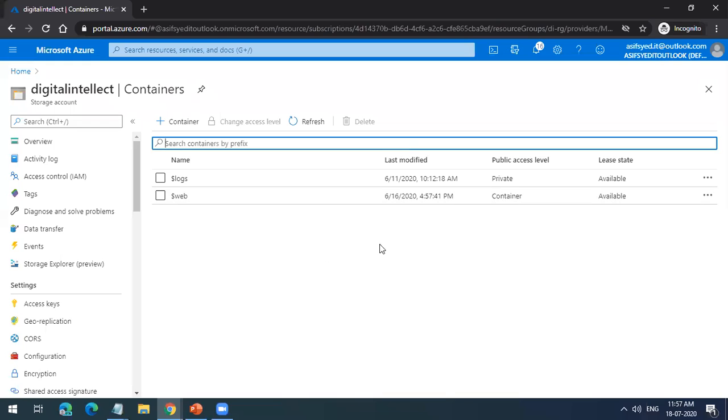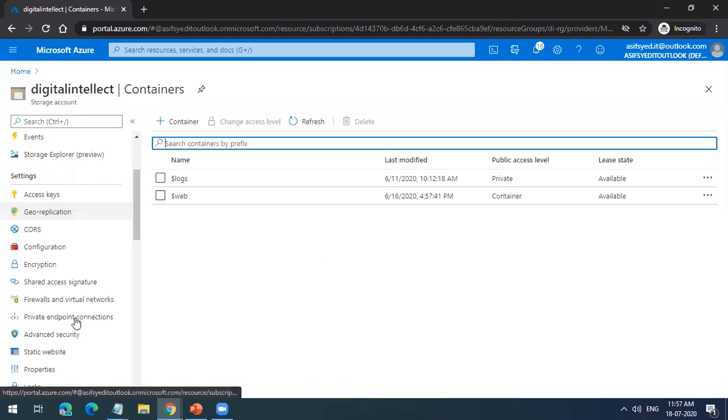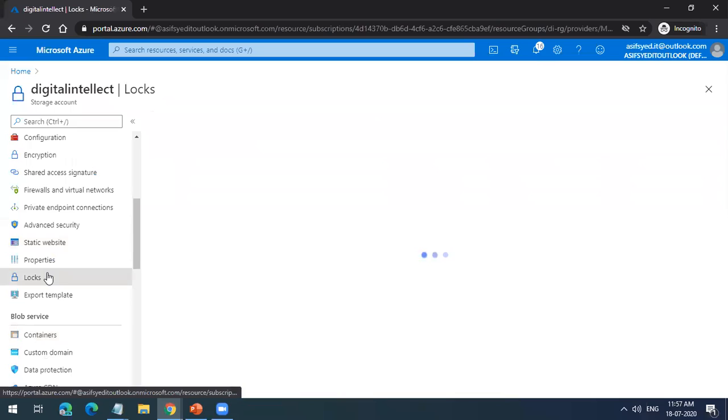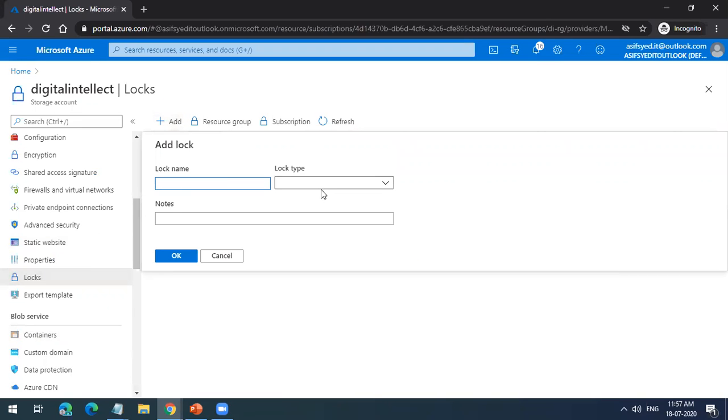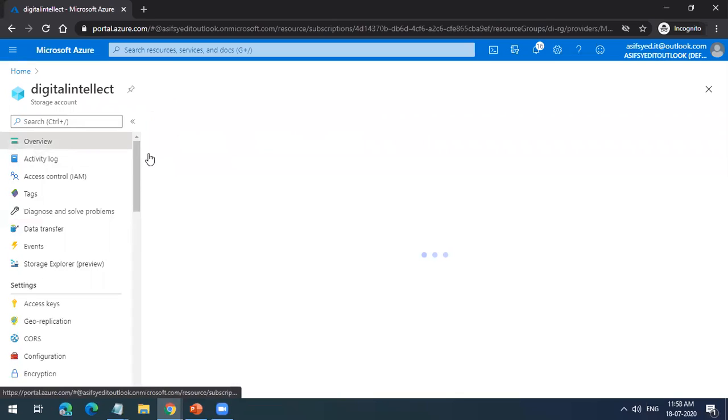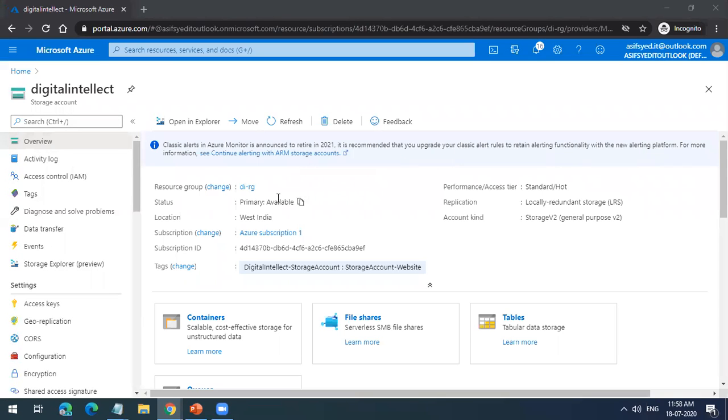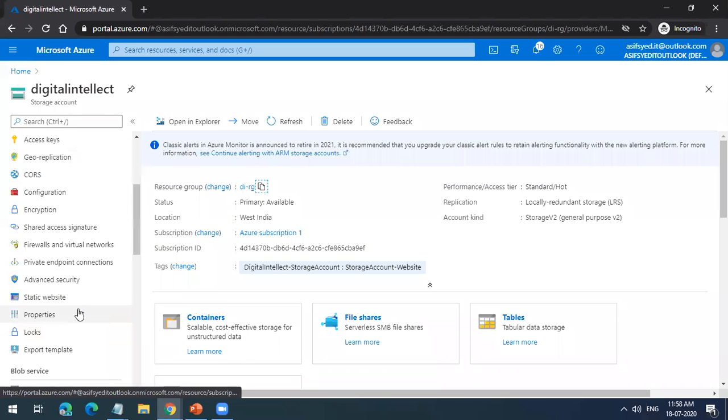So this is how you understand locks, right? You can safeguard against accidental delete. And there are certain users you do not want to modify. You can also have a lock called read only lock. I am assigning this lock to this storage account. This is the storage account I have created. Sorry, this resource group. And in this storage account, I am assigning this lock.